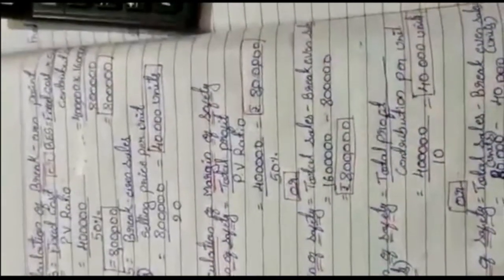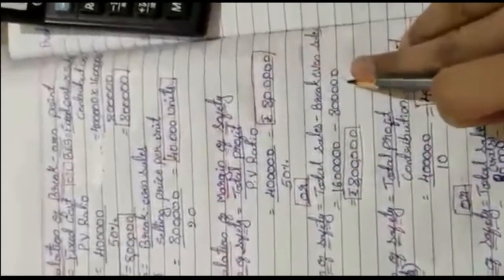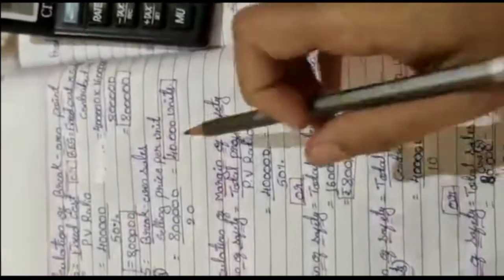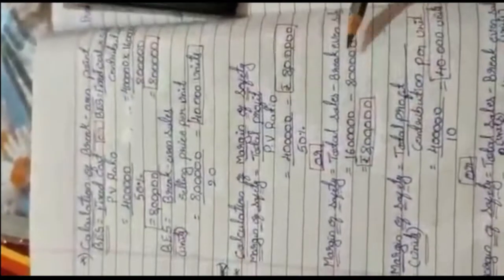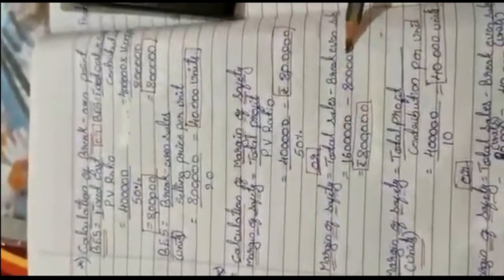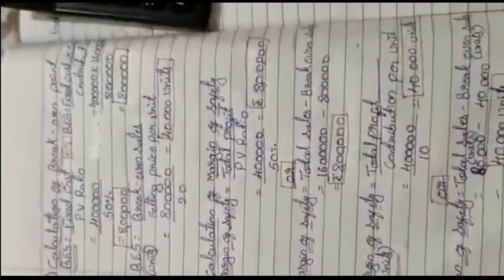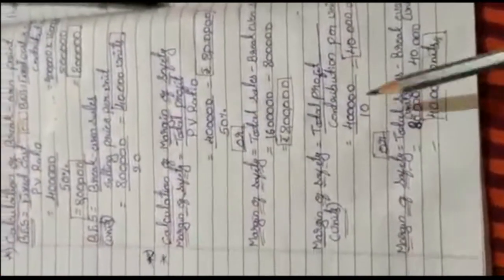Break-even sales also we have calculated. Like we got how much the break-even sales? Break-even sales 8 lakh rupees, that we have taken. 16 lakh minus 8 lakh, we will get how much? Again 8 lakh itself, right? And then let us calculate the margin of safety over here.